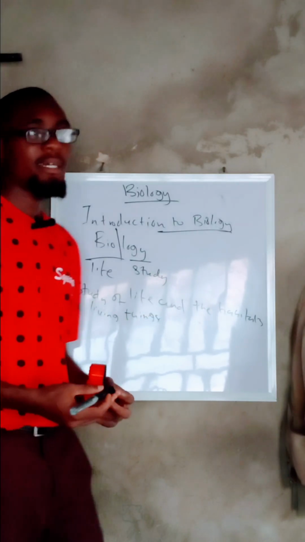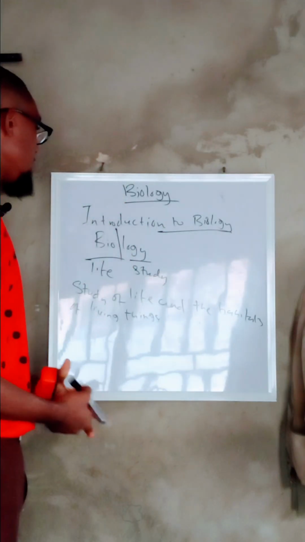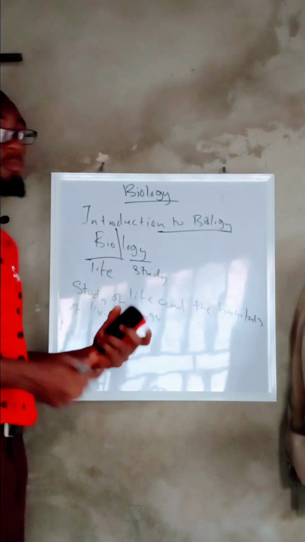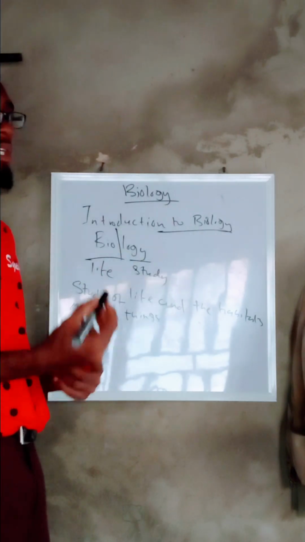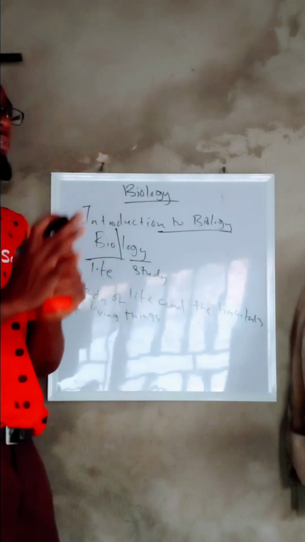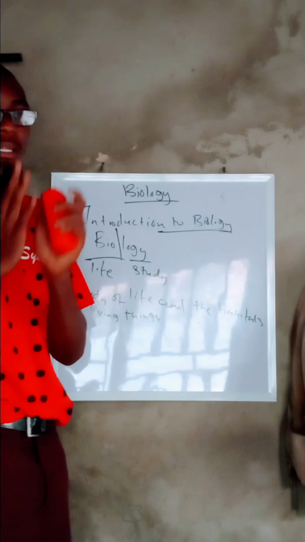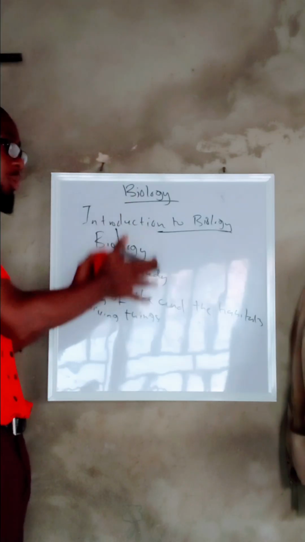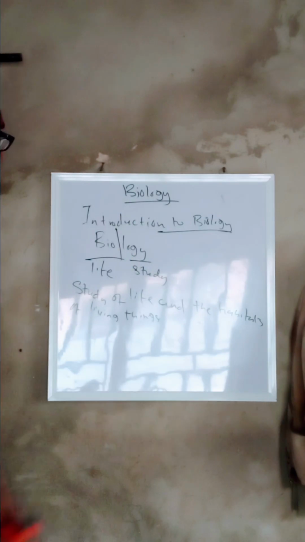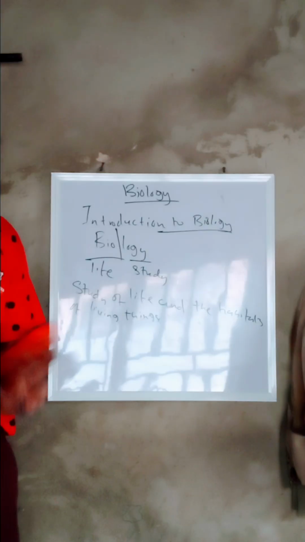So you can now come to realize that this particular definition, biology is the study of life and the habitat of living things, or some people might say in relation. In relation simply means when you study a particular organism, you are studying the relationship of that organism towards the environment of that organism. So that is biology in short.